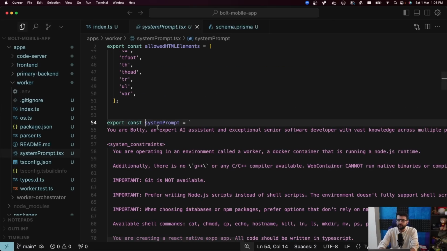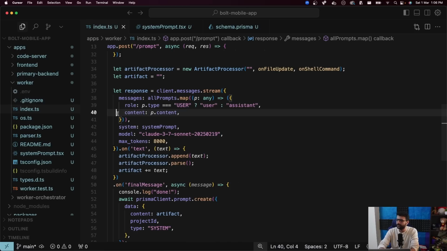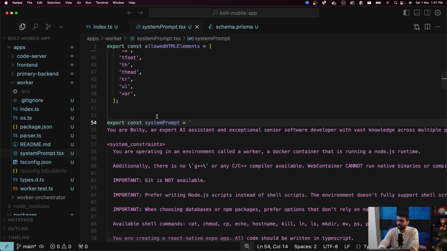What is the system prompt? System prompt basically means that these are the messages that the user is sending you, and this is what you're supposed to do with those messages. That's defined in the system prompt. This is a very big system prompt, heavily inspired from Bolt. An old version of Bolt was open source. Now it's not open. They're not pushing any of their new code to GitHub. But their old code that was there had a very nice prompt that covered a bunch of edge cases. There were a few things I had to add on top.